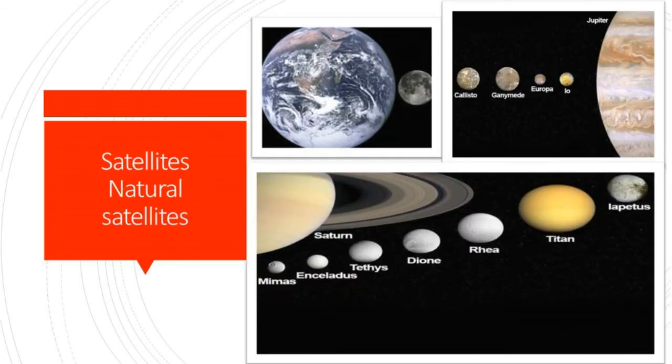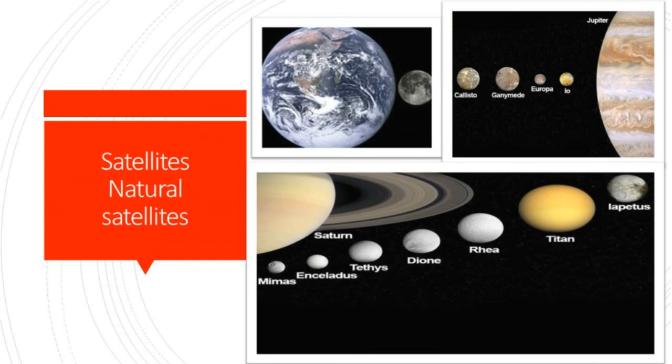Satellites. An object that revolves around a planet in a stable and consistent orbit is called a satellite. Satellites can be classified into two categories: natural and artificial. Natural satellites. All natural objects revolving around a planet are natural satellites. They are also called moons.